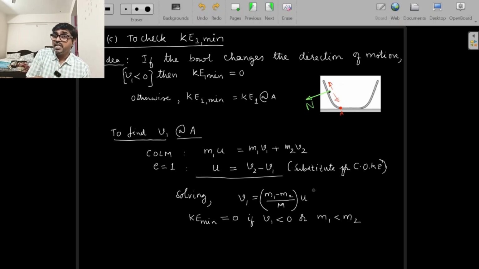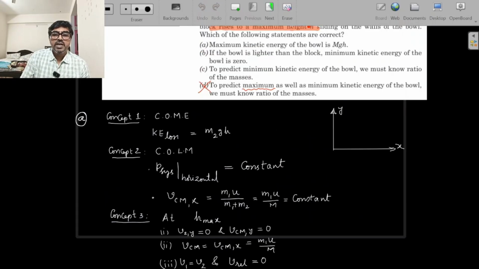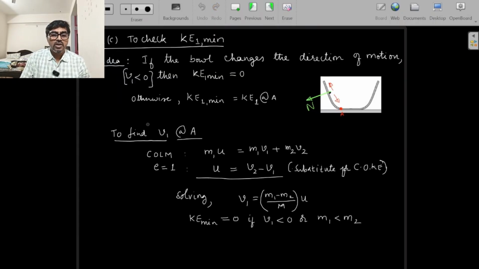For it to change the direction of motion, v1 has to be negative. If v1 is negative, m1 has to be less than m2. m1 is the mass of the bowl, so the bowl should be lighter than the block. Then the kinetic energy minimum will be 0. Otherwise, if m1 is greater than m2, then this is the velocity, and that corresponds to the minimum kinetic energy of the bowl. So option B is correct. In option B, it says that for the minimum kinetic energy to be 0, the bowl should be lighter. That is correct: m1 should be less than m2. So option B has been verified in this explanation.